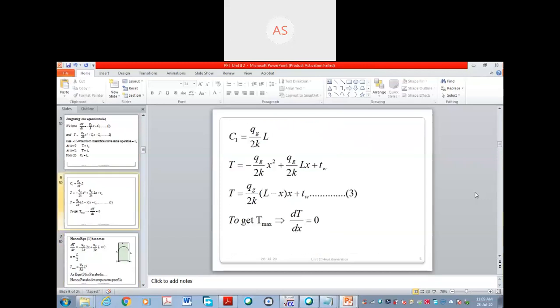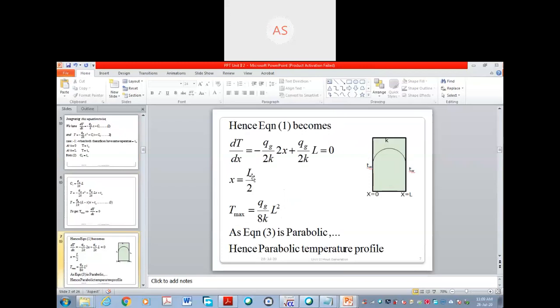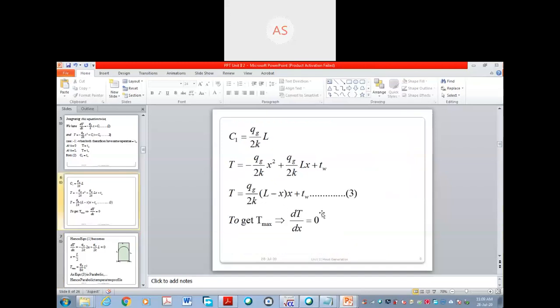qg by 2k l, qg by 2k l, and by solving this you will get x is equal to l by 2. This qg by 2k gets cancelled. What they have done, see here, they have taken dt by dx as 0, means here they have taken the derivative. dt by dx, qg by 2k l, lx will be there, if you take the derivative of this term.